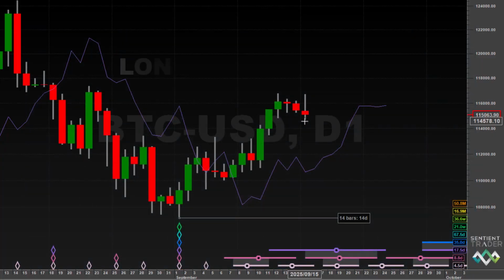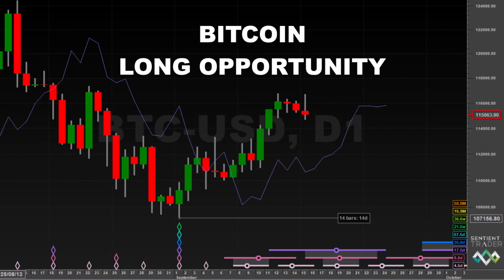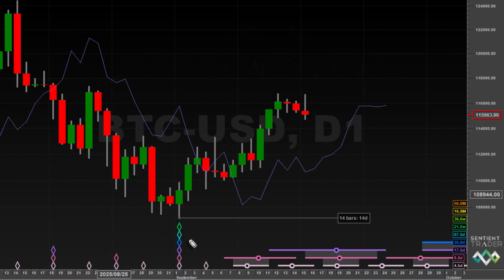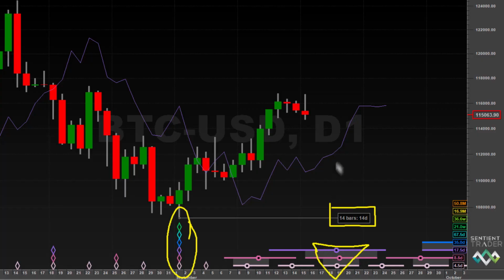Today is the 15th of September, and you can see that we have a 20-week cycle trough that has been identified over here as having formed on the 1st of September. 14 days have elapsed since that 20-week cycle trough, and the average length of a 20-day cycle, you should know, is 17.1 days. And so we are approaching the time at which we would expect a 20-day cycle trough to form. Here is the nest of lows at the foot of our chart, indicating that within this period of time over here, we are expecting a 20-day cycle trough to form.